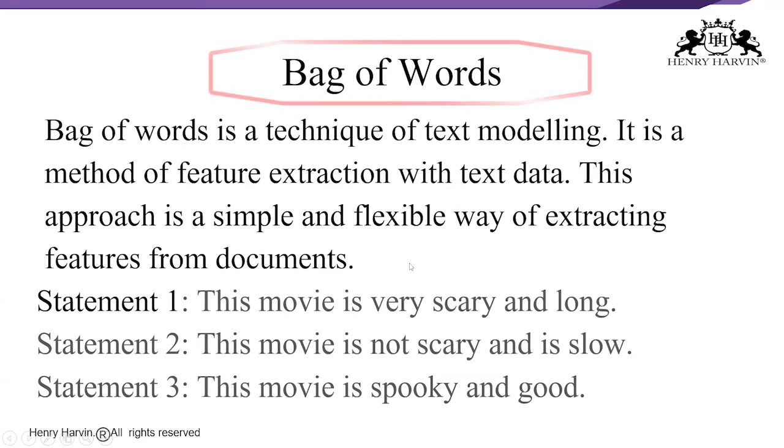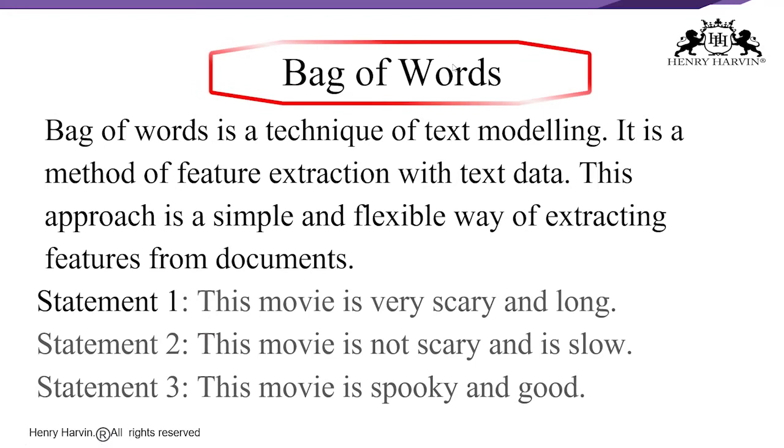So how are we going to make the machines understand whether the review is positive or negative? What will happen is, first a vocabulary will be created for the unique words. So what will the vocabulary consist of? That could be: this, movie, is, very, scary.